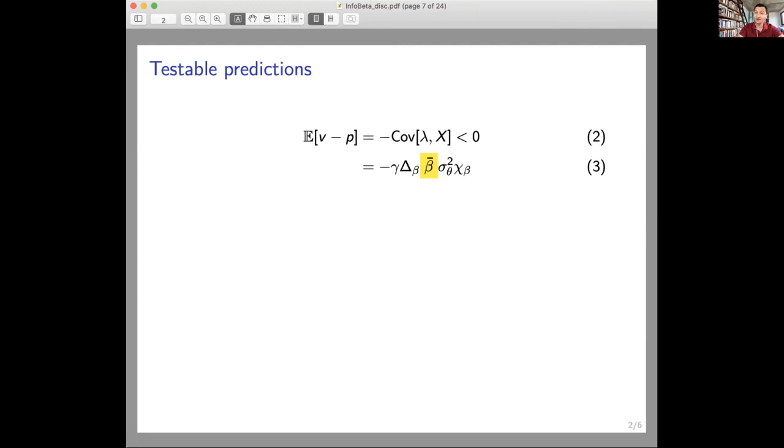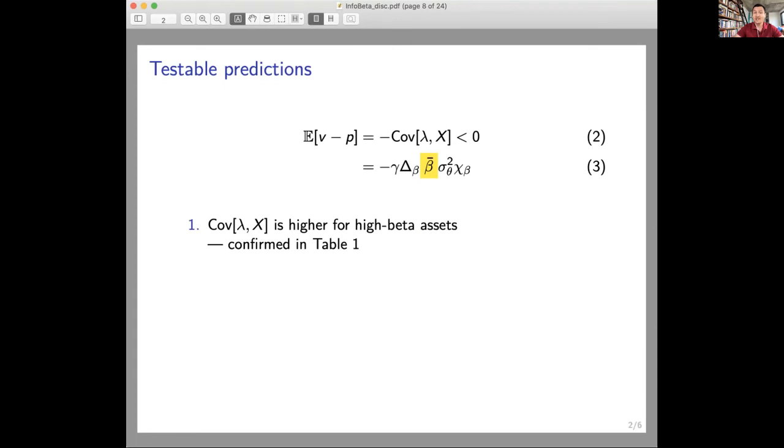And as I told you, the covariance increases with order flow and increases with the beta of the assets, which actually means that you have a relation between covariance and beta, and you also have a relationship between beta and the risk premium. So there are two testable implications.